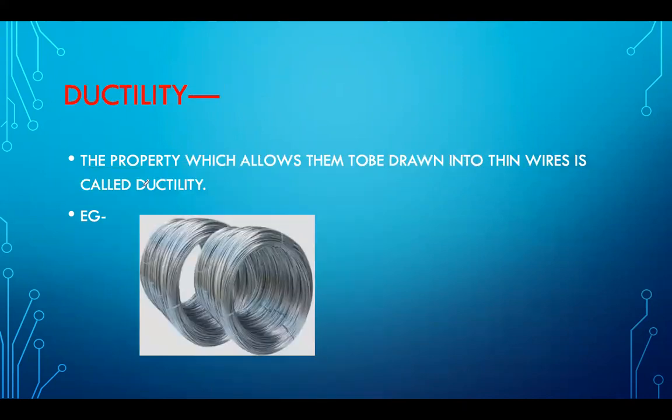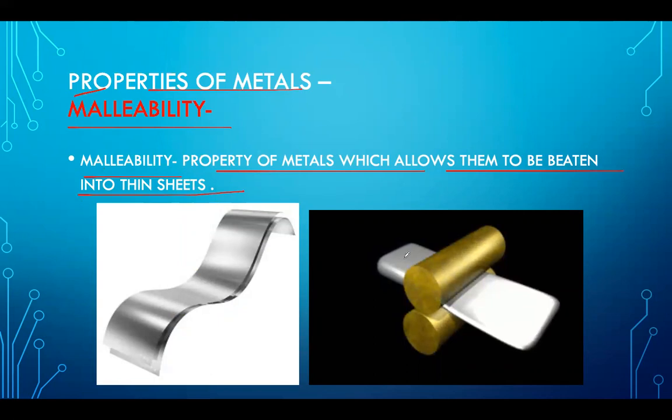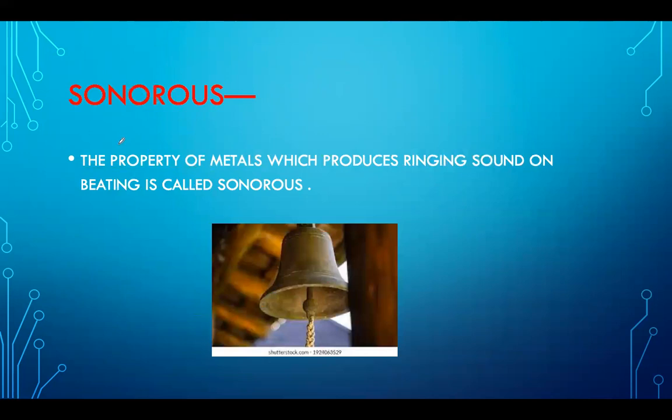Alright, so next is ductility. The property which allows them to be drawn into thin wires is called ductility. Like over here, when it was converting into thin sheets, it is called malleability. And when it is getting converted into thin strips, it is called ductility. Okay, for example, iron wires, copper wires, correct? So next is sonorous. The property of metals which produces a ringing sound on beating is called sonorous.